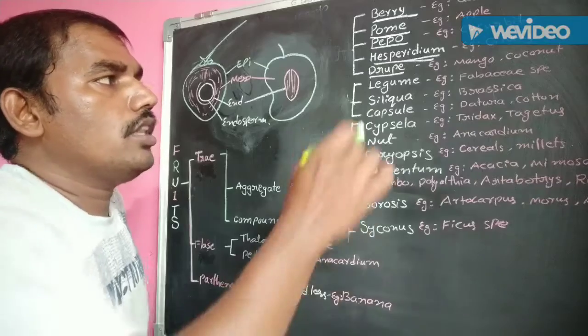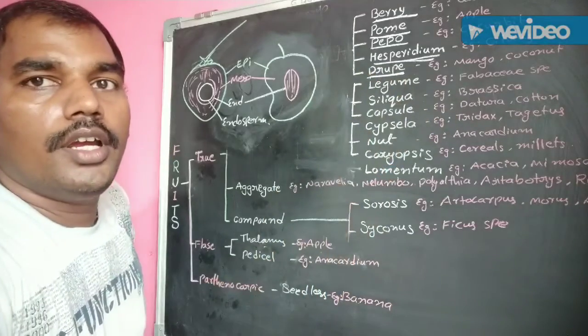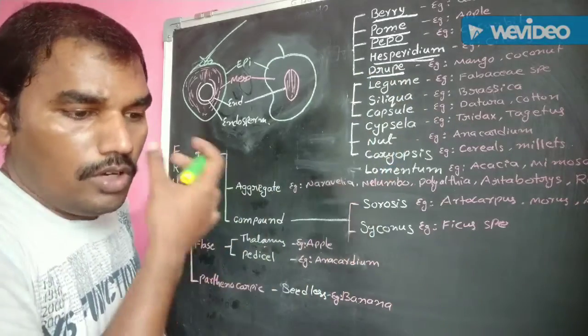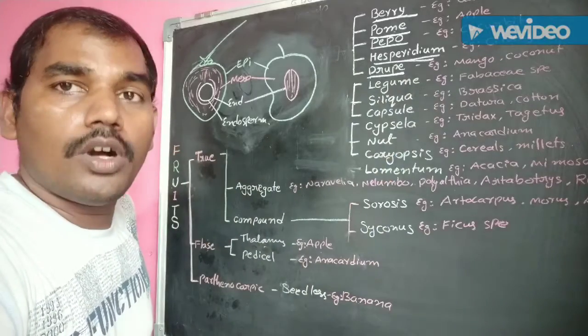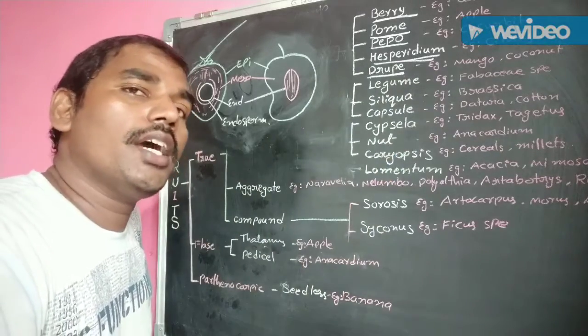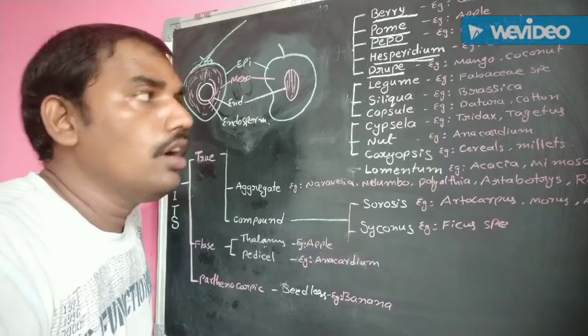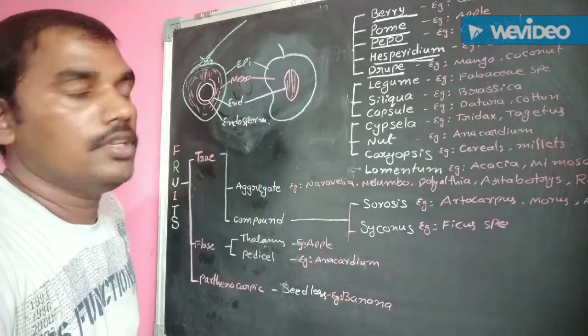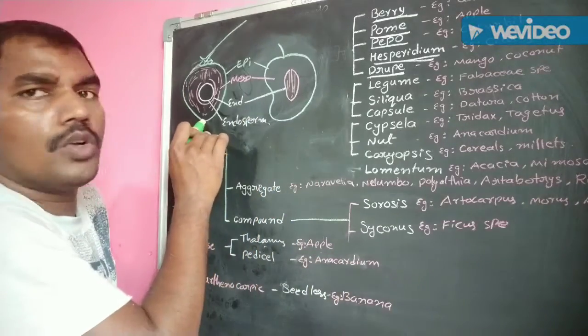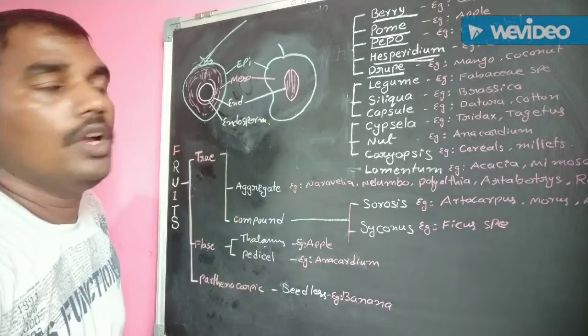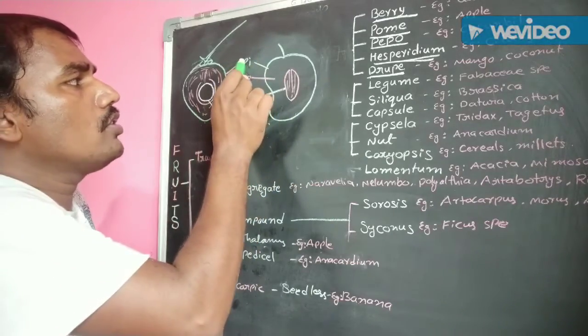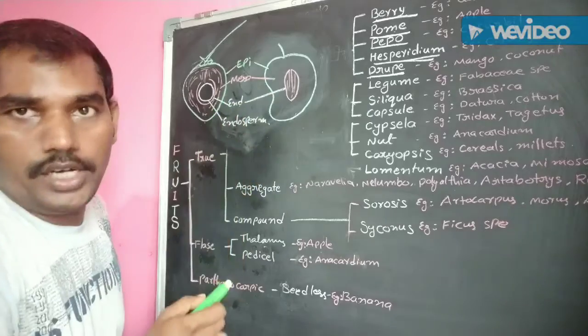Another fleshy fruit, the last fleshy fruit is drupe. It is developed from the unilocular superior ovary of mono or multicarpellary gynoecium. The best examples are coconut and also mango. The fruit wall is distinguished into epicarp, mesocarp, and endocarp.